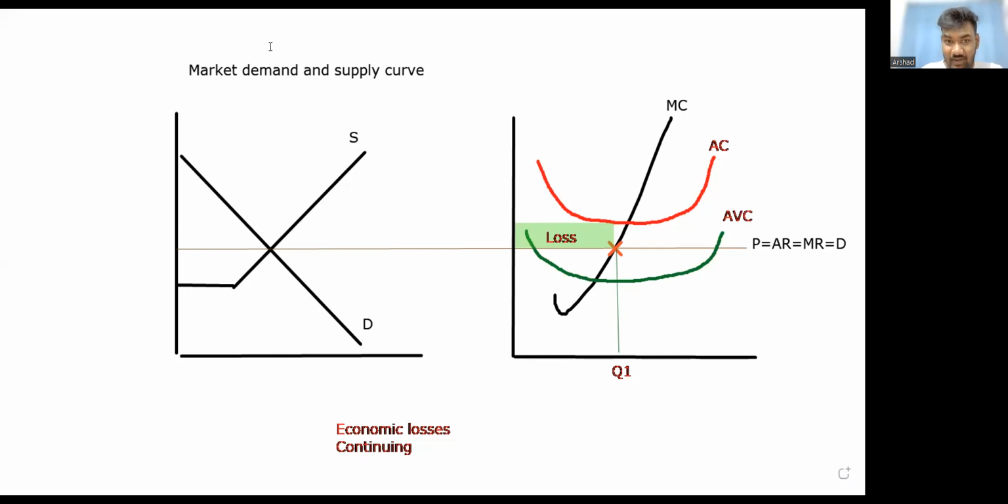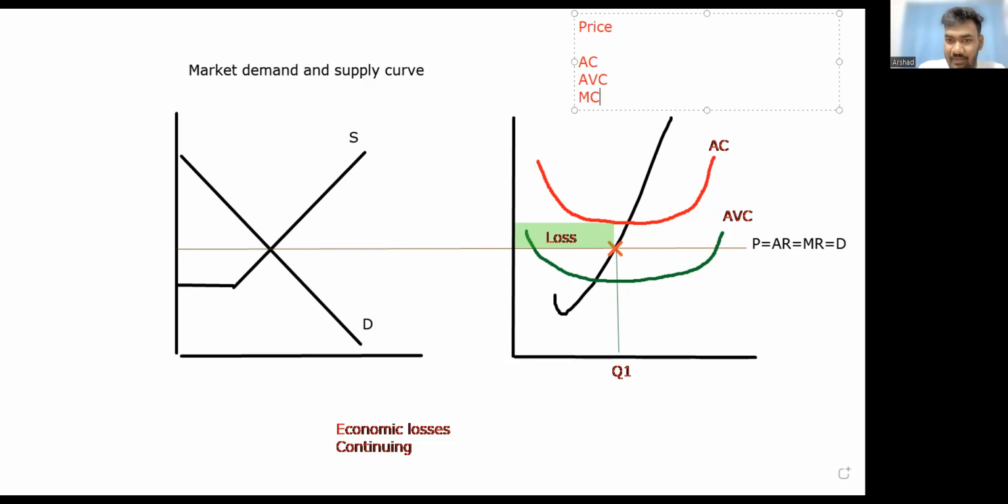See, in this one, you can see MR and MC is equal. AC is greater than price. AVC is less than price. That's what they asked in the first part. In the first part, they asked you to compare the price with what? Compare the price with the average cost, average variable cost, and the marginal cost.